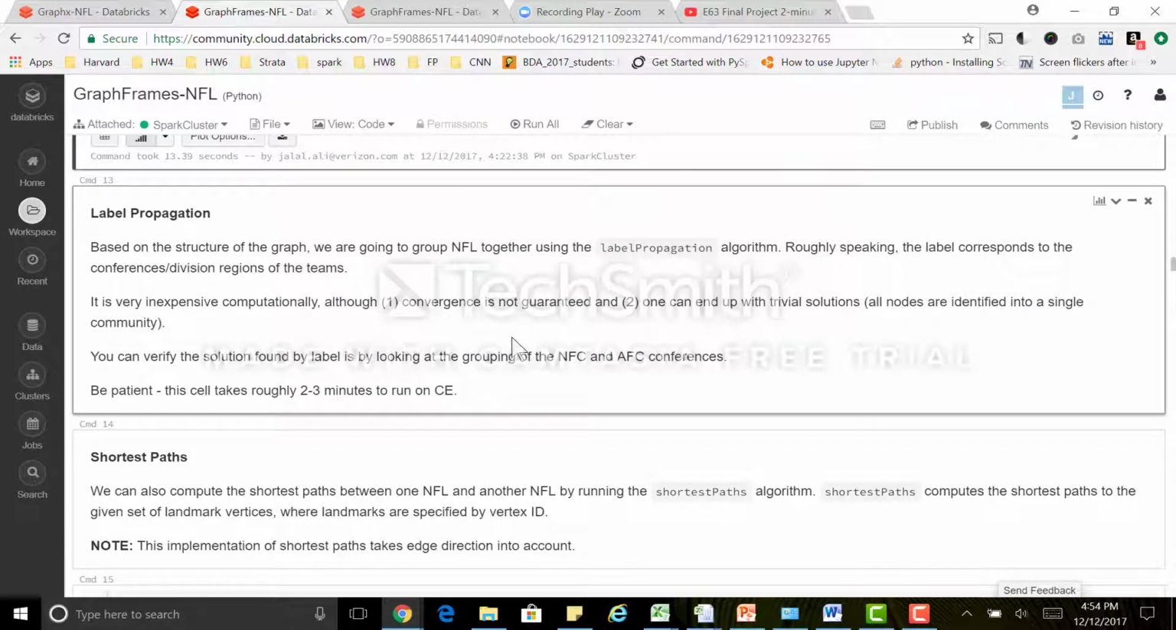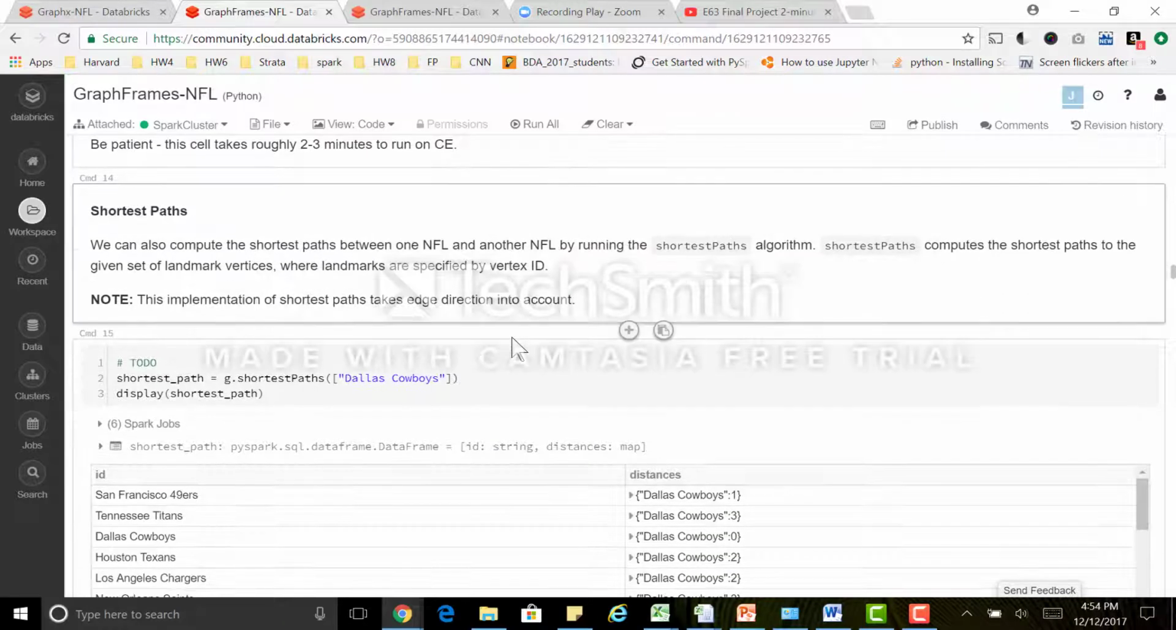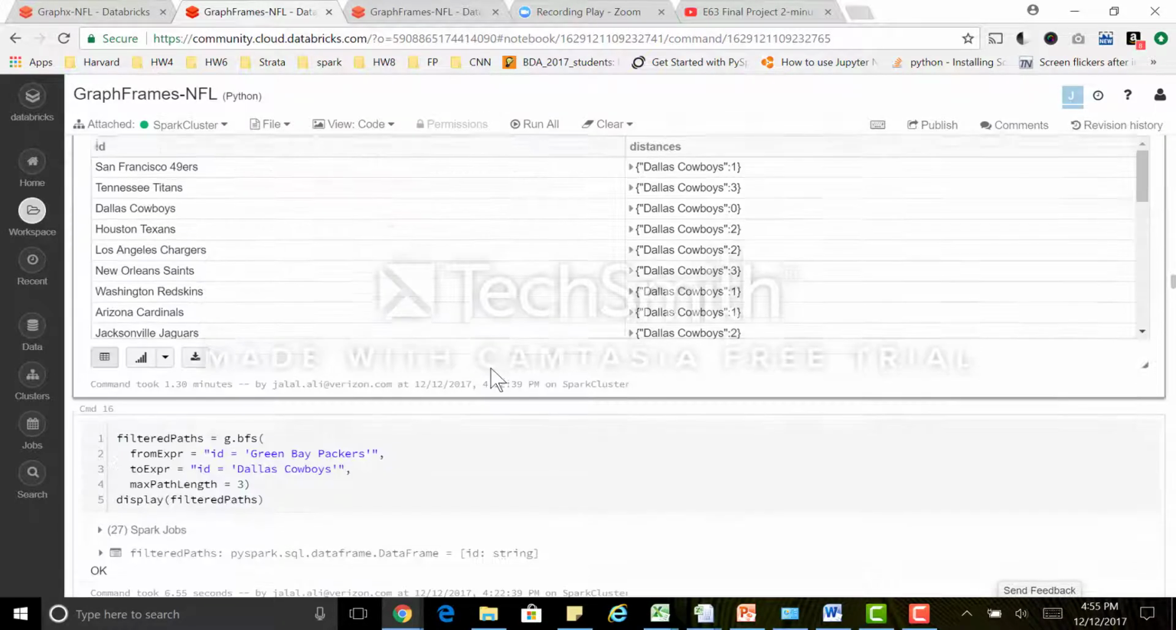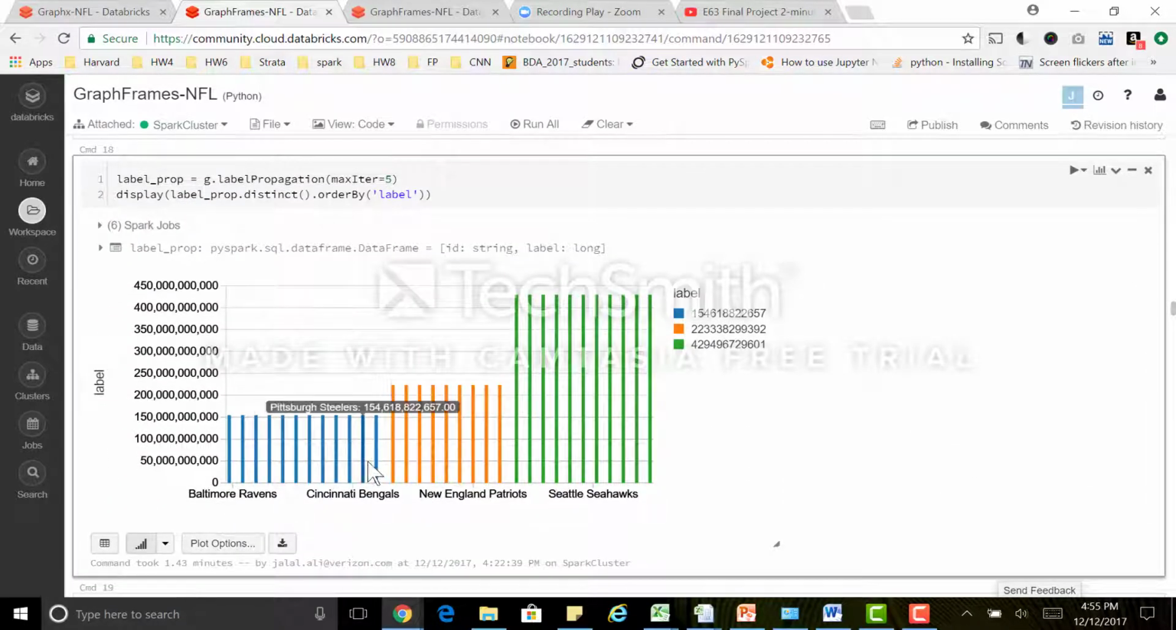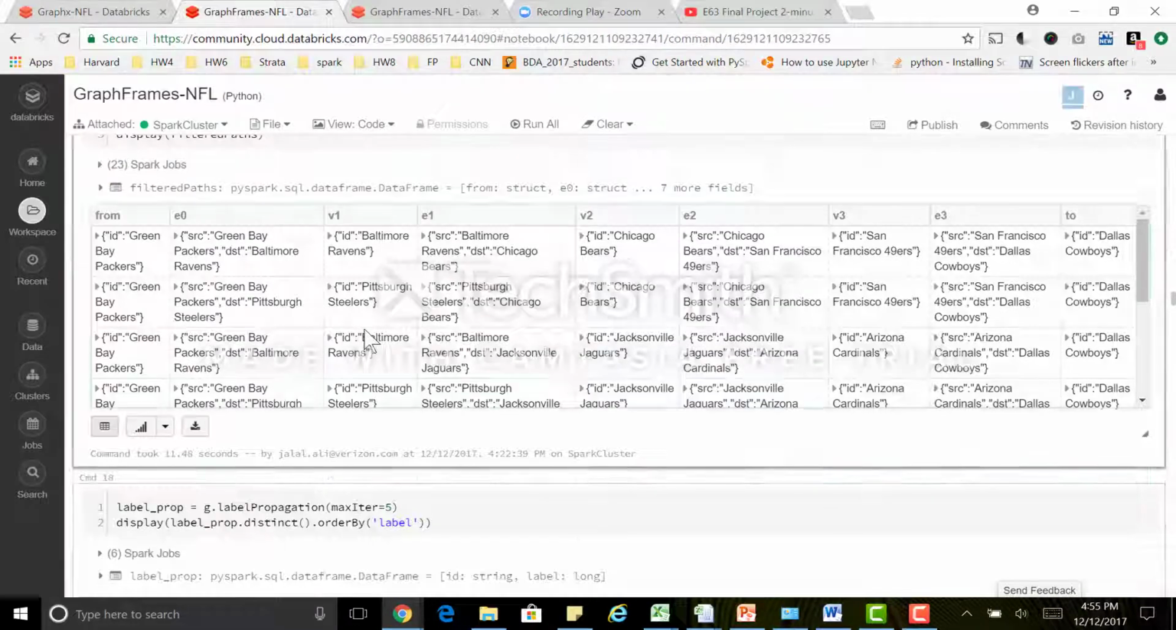Label propagation is also an interesting algorithm. It will tell you the communities that are close to each other. So when we run the label propagation, let me jump to the label propagation results here. You will see the teams that belong to the same division and same conference. The algorithm automatically identifies them as a group together. Teams in the same conference and the others are also grouped automatically. So you see that it divided us into three different categories. That's the label propagation.